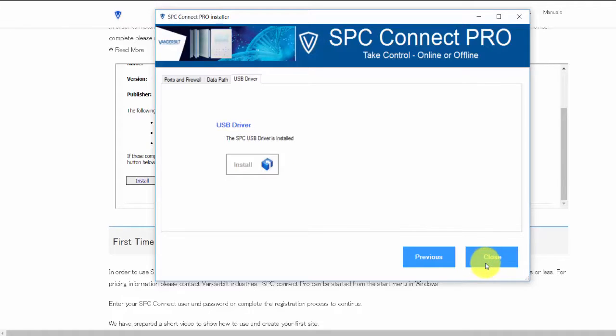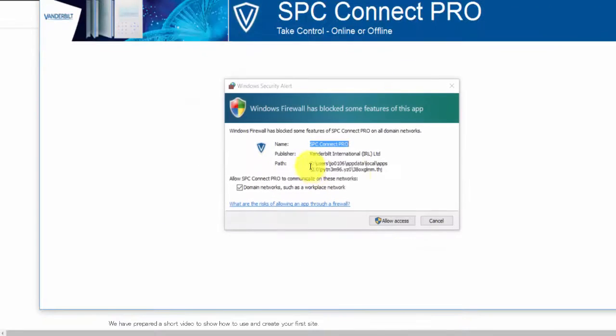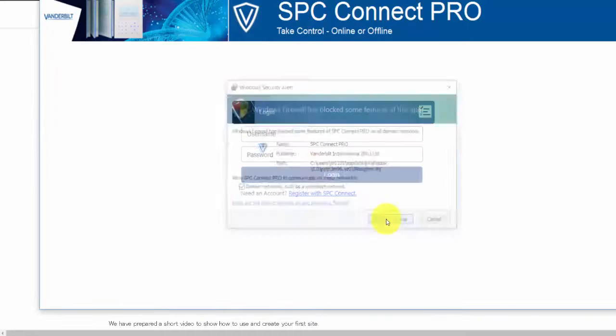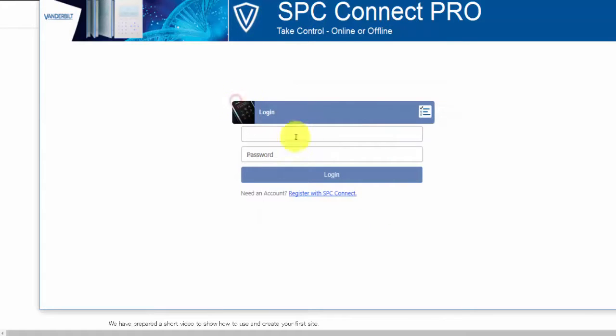If required, you can install the USB driver for use with SPC Connect Pro. You must allow access to the local domain for SPC Connect Pro as it uses a web interface. We will now register for an SPC Connect account.